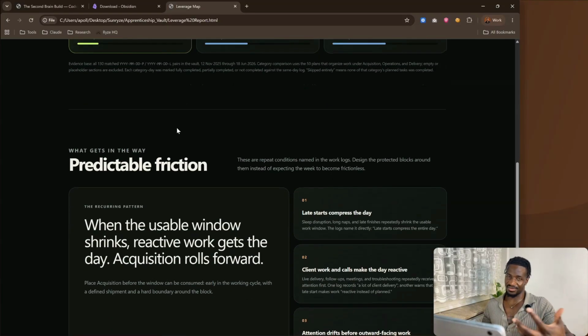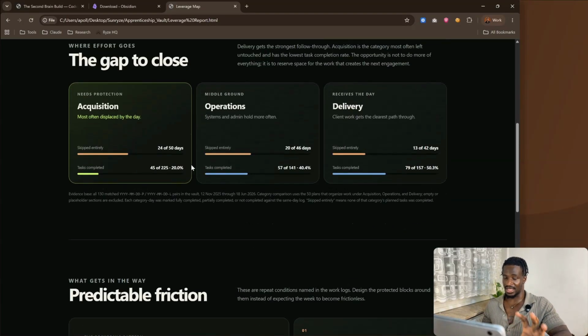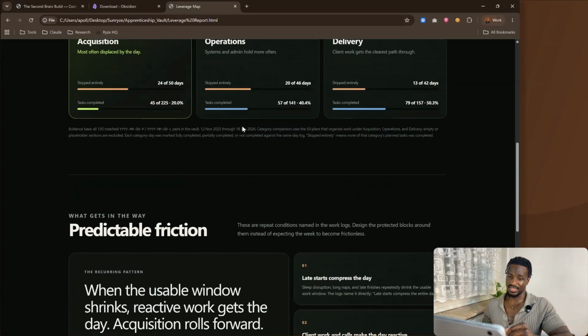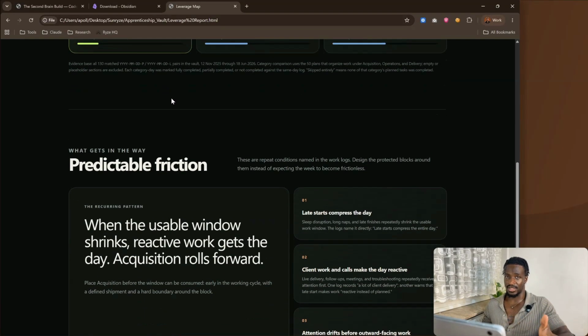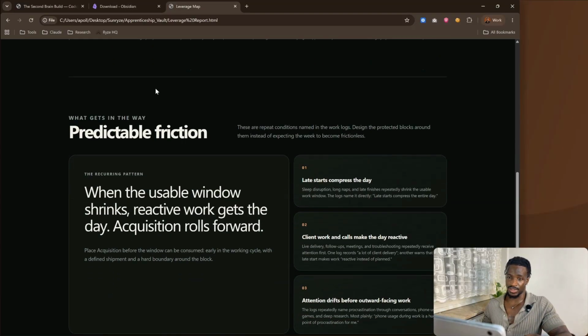And that's definitely something that I knew in the back of my mind, but seeing it laid out here in terms of actual stats is definitely an eye opener, because I can literally see how much of it I've been missing versus actually doing.